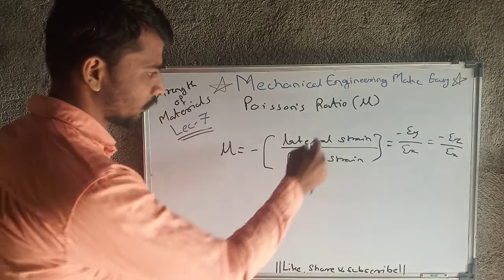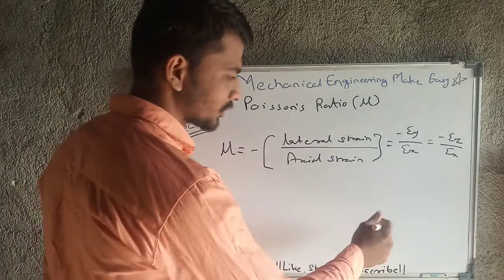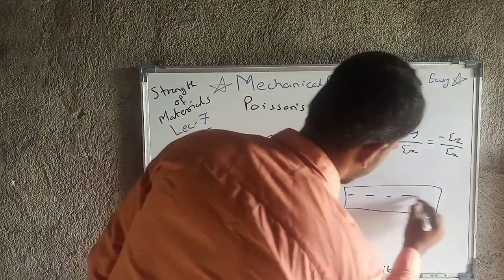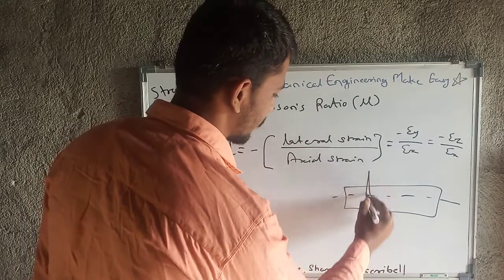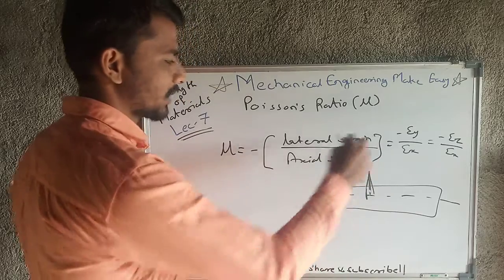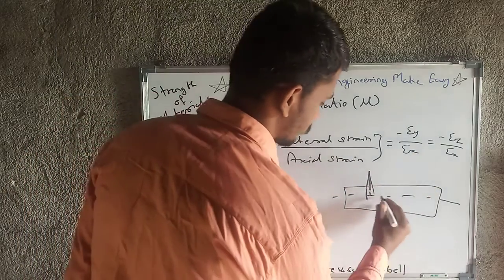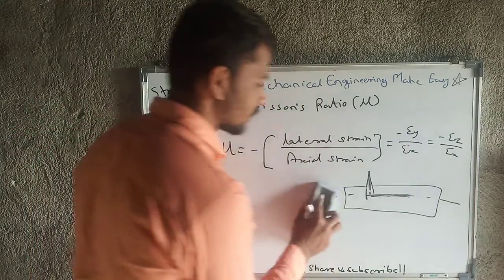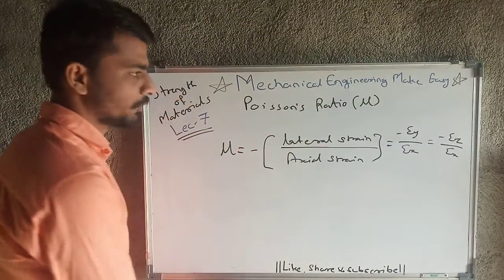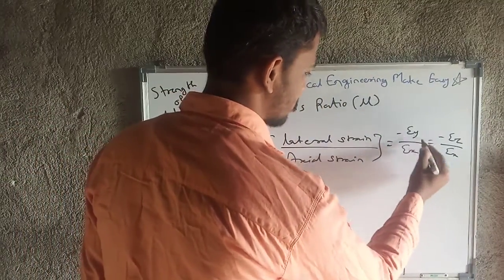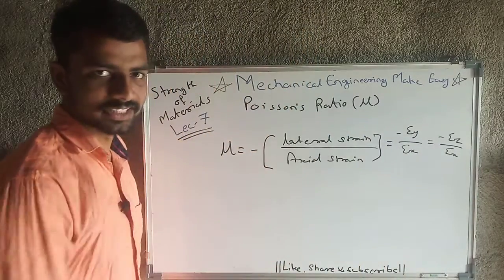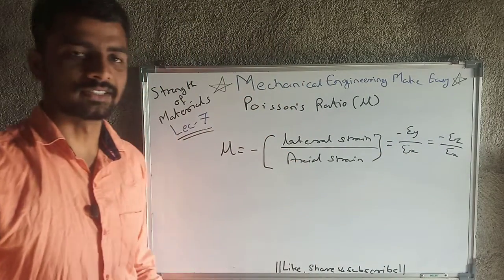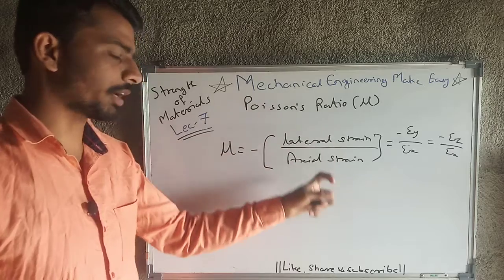That is nothing but minus of lateral strain upon axial strain. Lateral strain means the normal strain to the axis. If this is one material, then this will be the axis. The strain which is perpendicular to this axis will be lateral strain, and the axial strain means the strain which is in line of that action. That axis, that is nothing but axial strain. So if we are considering the xy plane, that will be minus of epsilon y upon epsilon x, and if we are considering the xz plane, in that case that will become minus of epsilon z upon epsilon x. So this is nothing but Poisson's ratio, that is lateral strain upon axial strain.